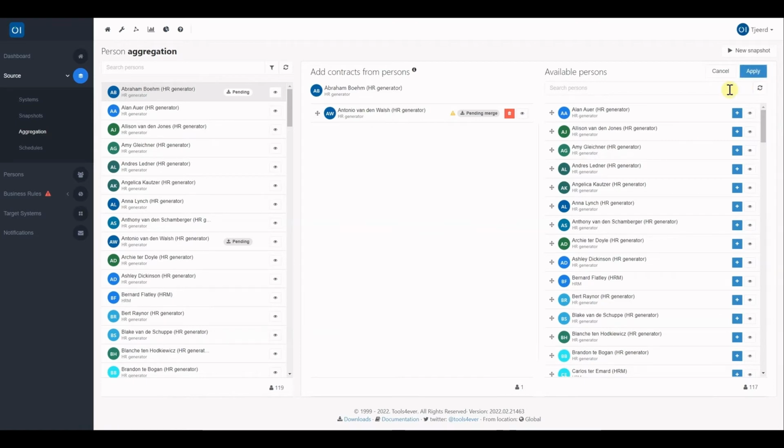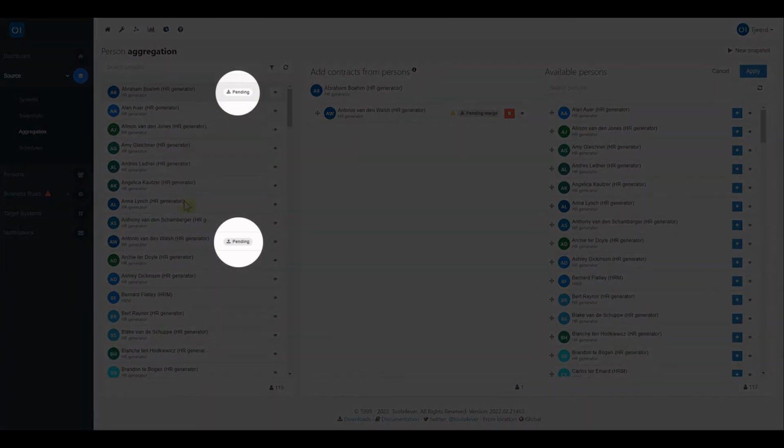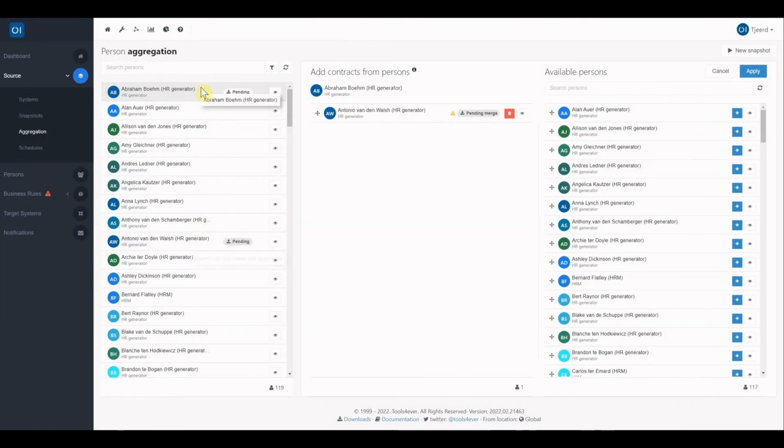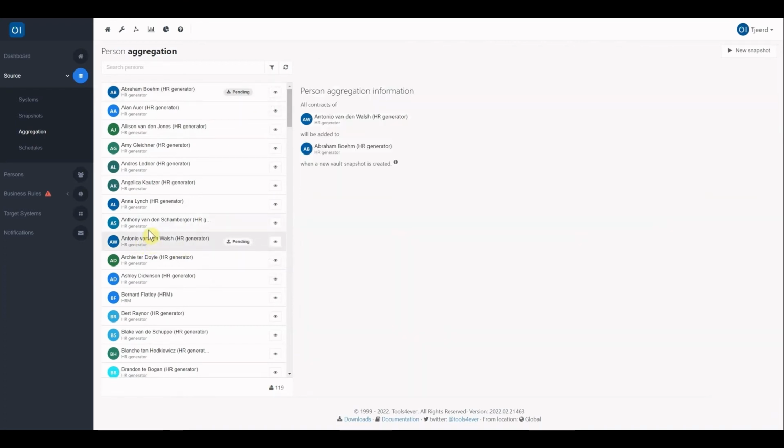As you can see, the two persons have a pending status, and if you select Antonio, for example, you will see that all of Antonio's contracts will be added to Abraham's, and it will also only occur once a new Vault snapshot has been created. So it's crucial to create a new snapshot before the merge takes place. There's another reason why Antonio was chosen in this example.